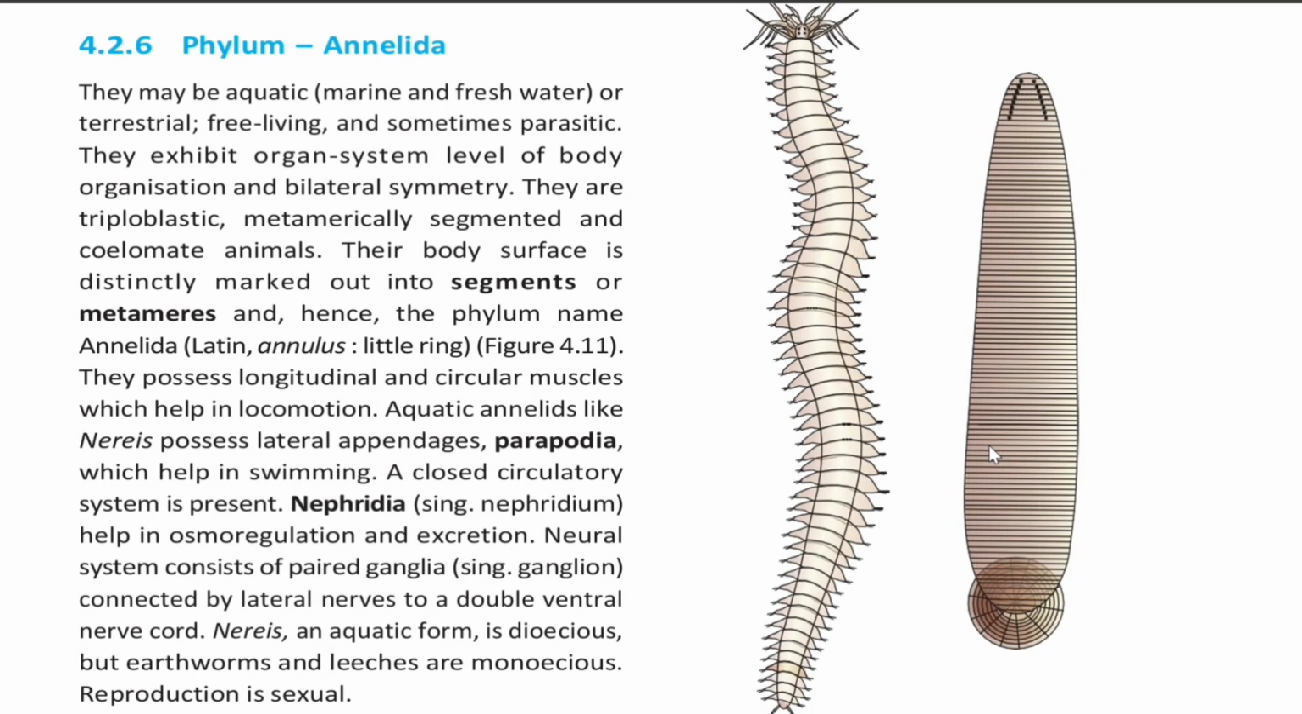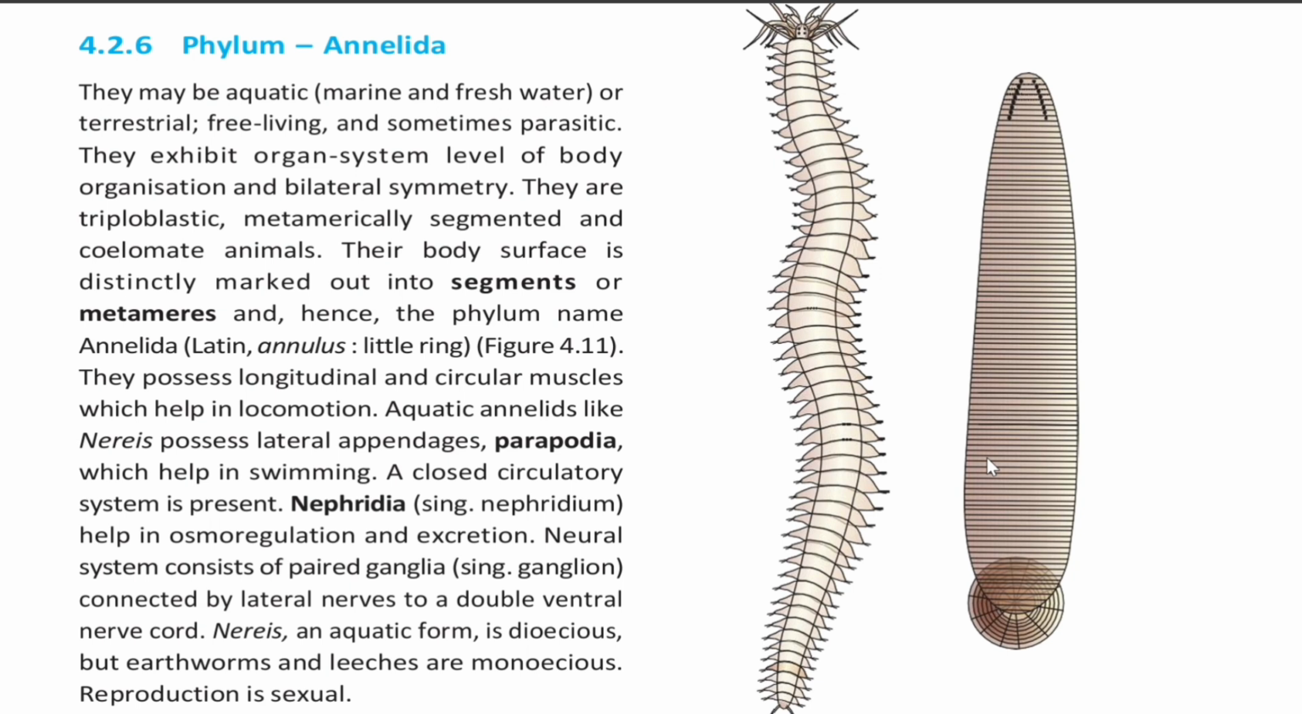4.2.6 Phylum Annelida. They may be aquatic, marine and freshwater, or terrestrial, free living and sometimes parasitic. They exhibit organ system level of body organization and bilateral symmetry. They are triploblastic, metamerically segmented and coelomate animals. Their body surface is distinctly marked out into segments or metameres, and hence the phylum name Annelida.